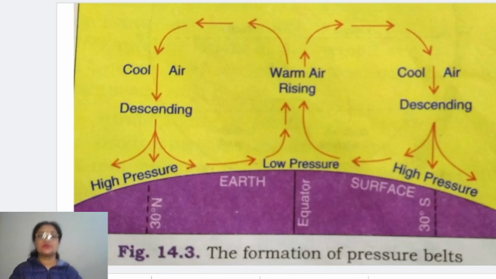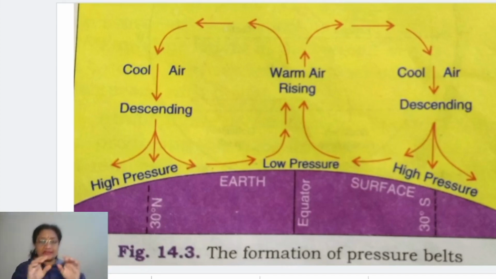This wind starts blowing towards the circumpolar region. Now over the polar region, whatever air is there is thrown out over the circumpolar region, around 60 to 70 degrees north and 60 to 70 degrees south, including the Arctic Circle and the Antarctic Circle region.